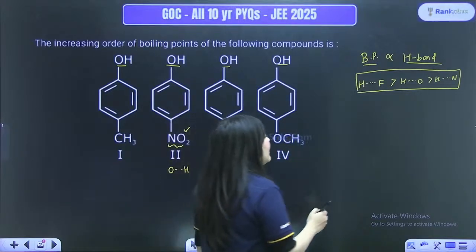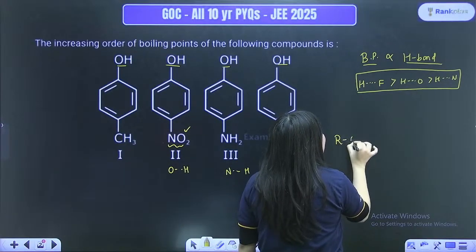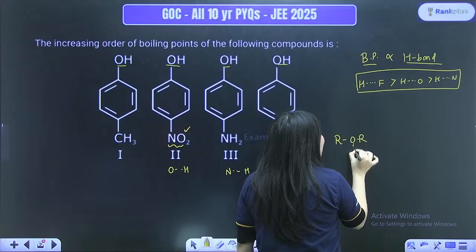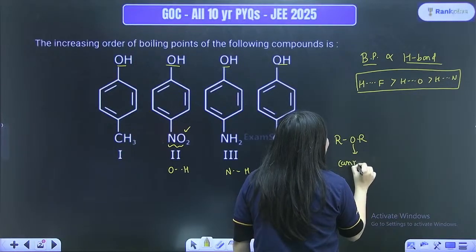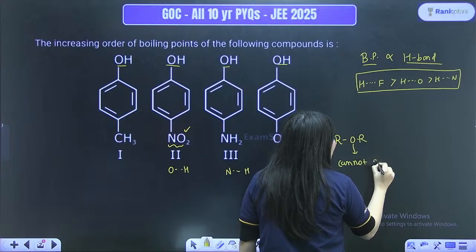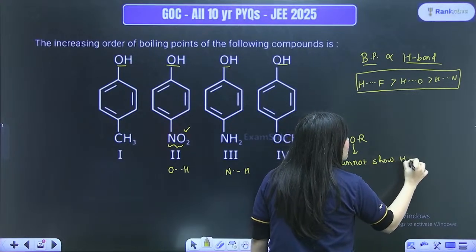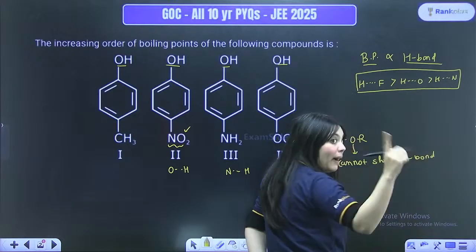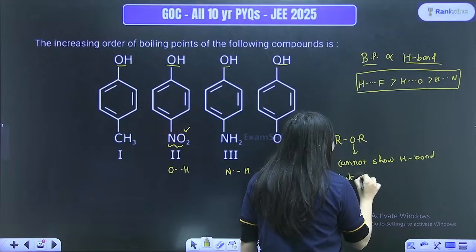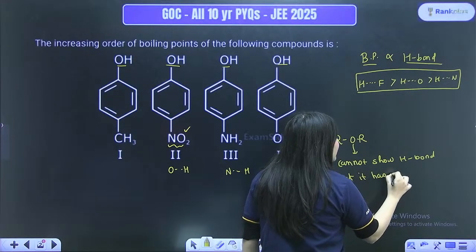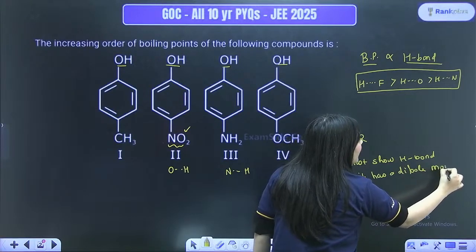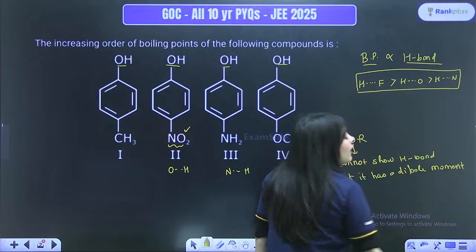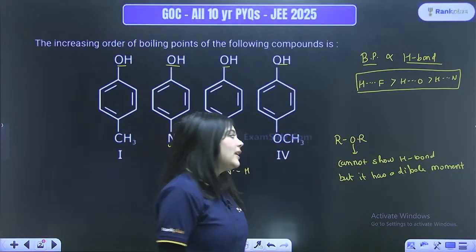So remember one thing, whenever ethers are present, the oxygen in ethers cannot show H bonding. Very important. It cannot show H bonding, but it has a dipole moment. Why does it have a dipole moment? Can anyone tell me?